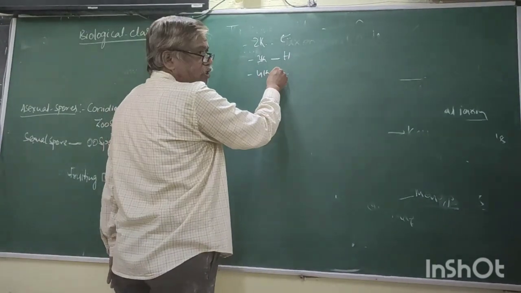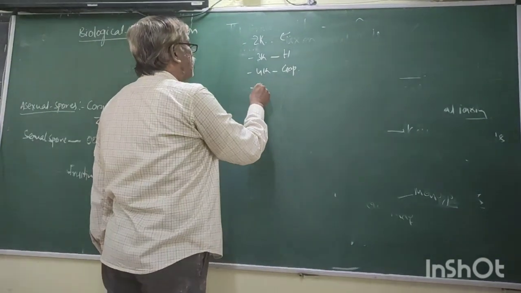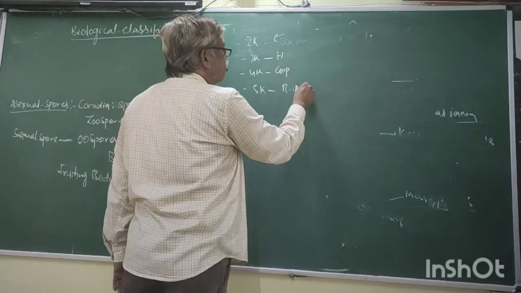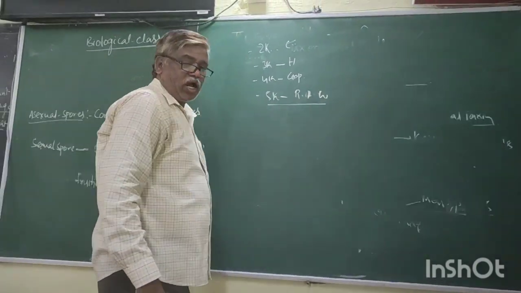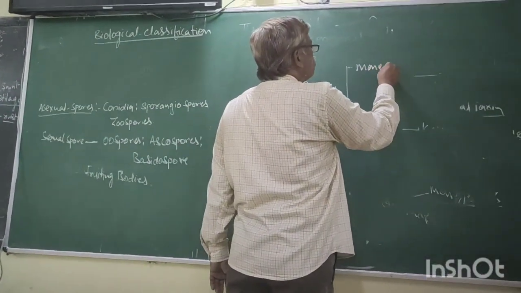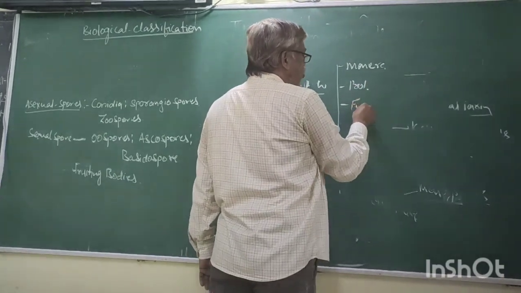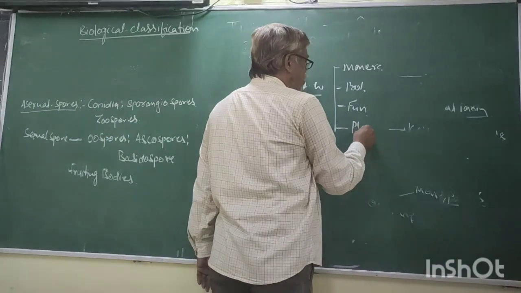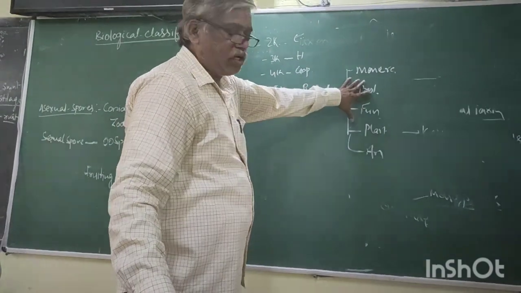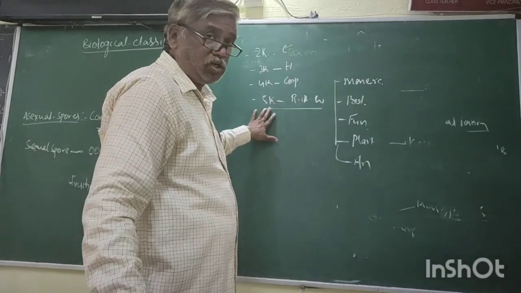4 kingdoms, by Copeland, it is also a failure. 5 kingdoms, which is proposed by R.H. Whittaker. According to R.H. Whittaker, the 5 kingdoms are Monera, Protista, Fungi or Mycota, Plantae, Animalia. The total living organisms are classified into 5 kingdoms according to Whittaker.